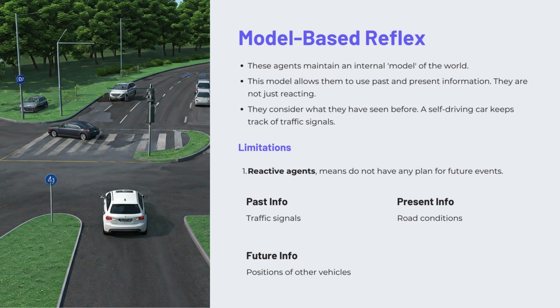For example, a self-driving car keeps track of previous traffic signals, road conditions, and positions of other vehicles. This helps it to anticipate what might happen next. But it still does not plan for the future. It just reacts more intelligently compared to the previous model.